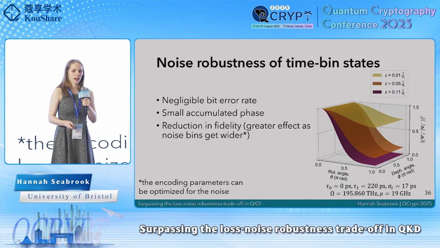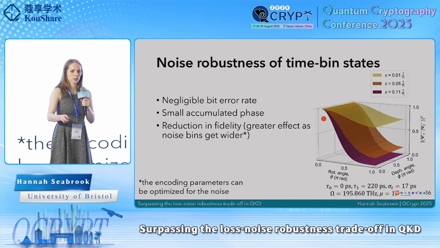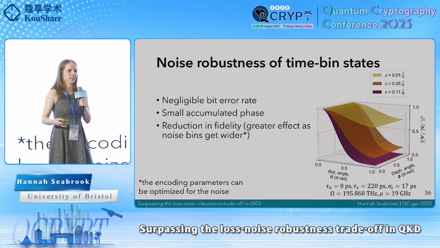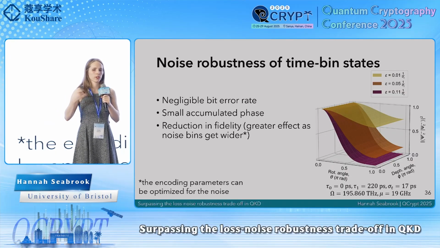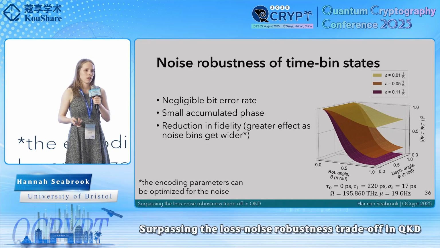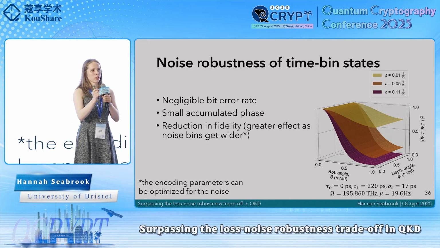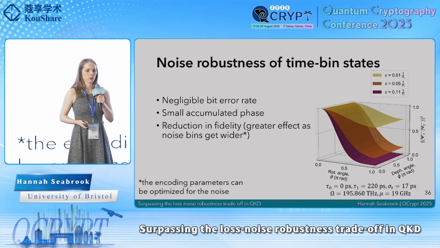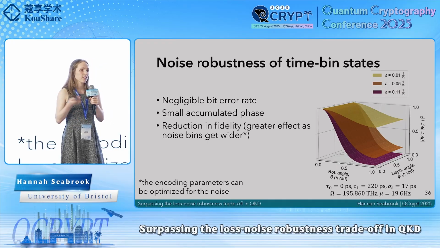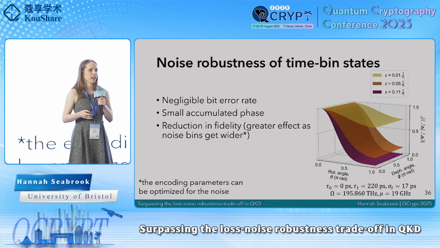But we also see that as the width of this noise parameter epsilon increases relative to the width of the transformed state in the time domain, we also get a more pronounced effect, which kind of makes sense because as the noise bins get wider, they're going to deform the time bin states more. But this also tells us that we can actually optimize the parameters of our encoding for the noise we expect to see in this channel.